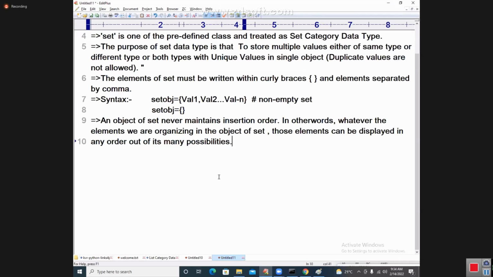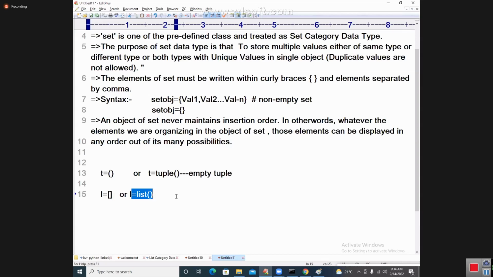Generally, if you remember, if you say T is equal to empty parentheses, like this we used it, it is called an empty tuple. Or also we wrote T is equal to tuple of, we used it like this. Both of them are called empty tuple. You already know. L is equal to empty square brackets, also called what you know, L is equal to list of. Like this we used it. This is called an empty list.